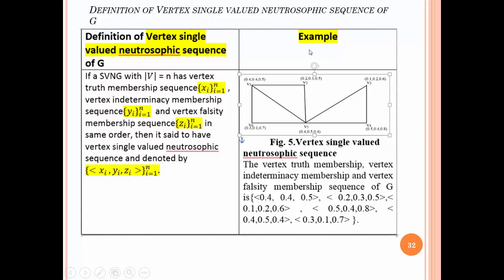On the right, we have an example of a vertex single valued neutrosophic sequence for a three vertex single valued neutrosophic graph.